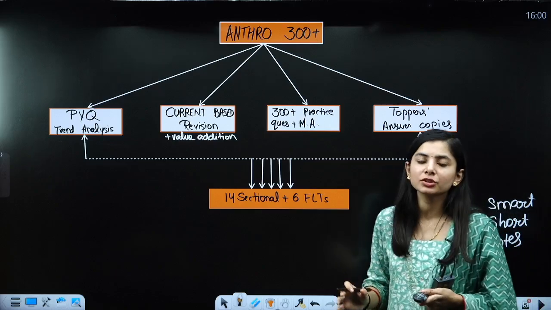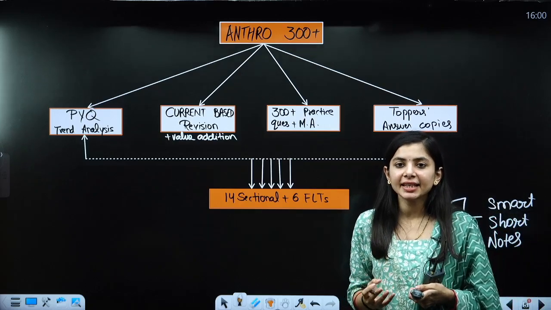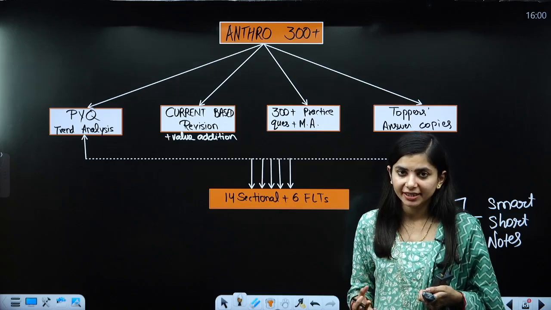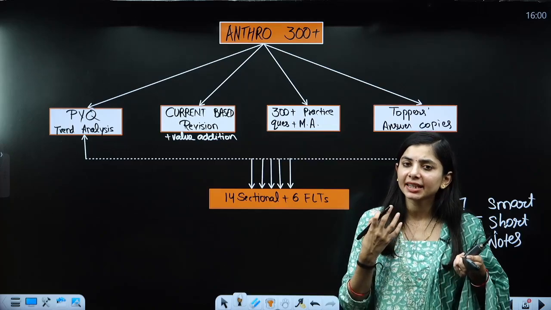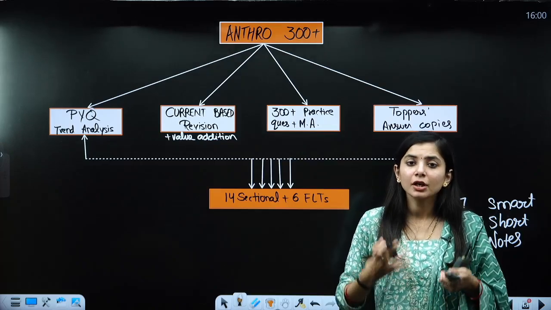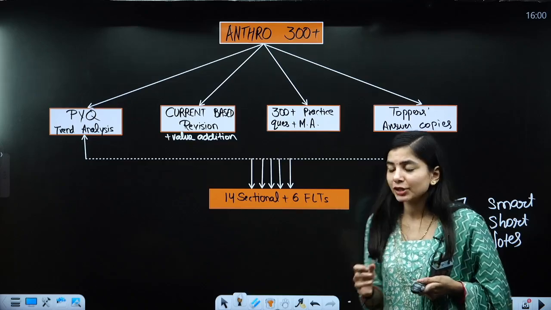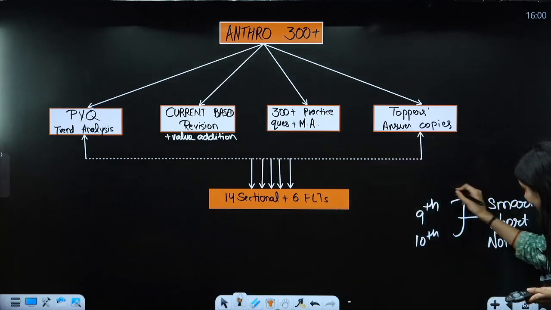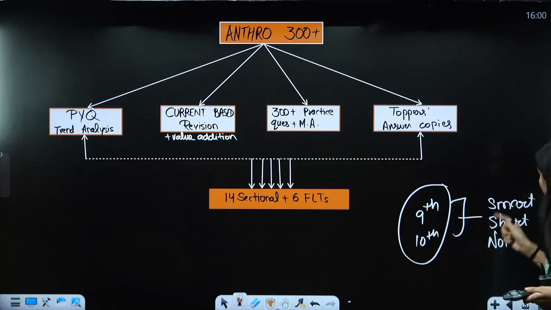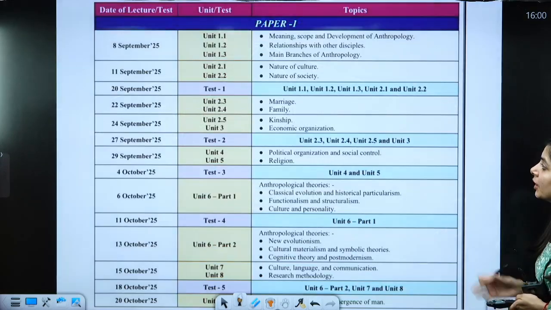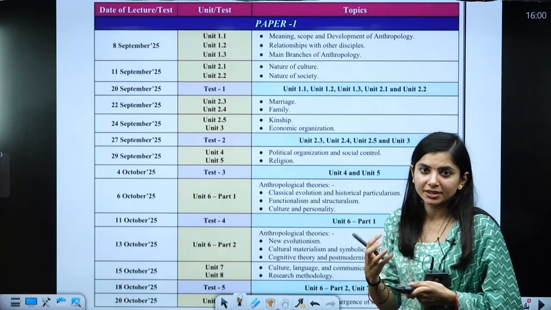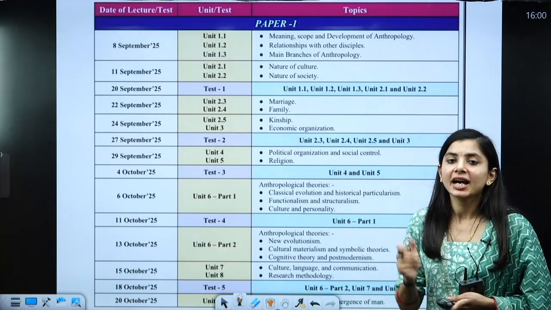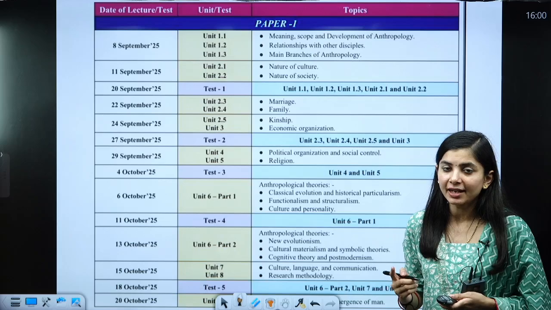Many of the students come up and say, ma'am, our notes are not consolidated, they are not at one place, they are also not in a crisp manner. It takes too much time to prepare and too much time to revise. So for that, we have 9th and 10th, 2 days to prepare the smart short notes. During those 2 days, we have to prepare short notes for these 3 units. How to prepare the short notes, I have already provided the video for that.